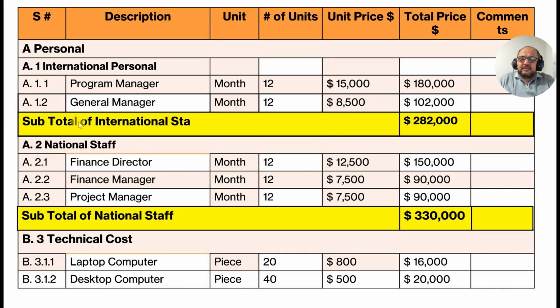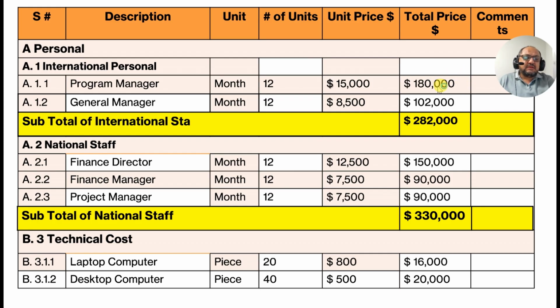Here in serial number we write these numbers. A, personnel. Then in A we have two sections, international personnel and national personnel. We write it A.1. Here, first number, program manager. For how long? 12 months. What's per month salary? 15,000. Annual salary? 180,000. You must never cross this limit.